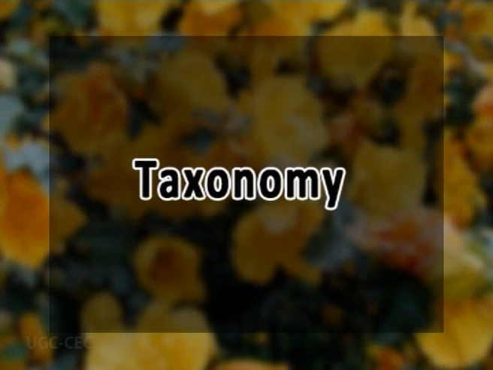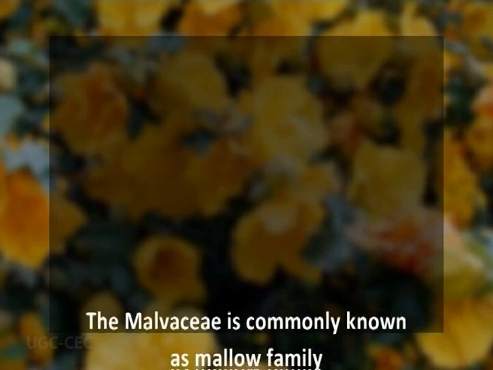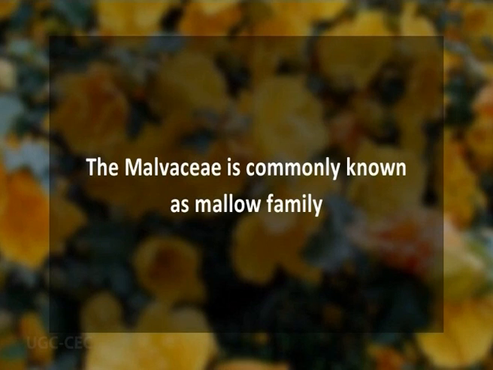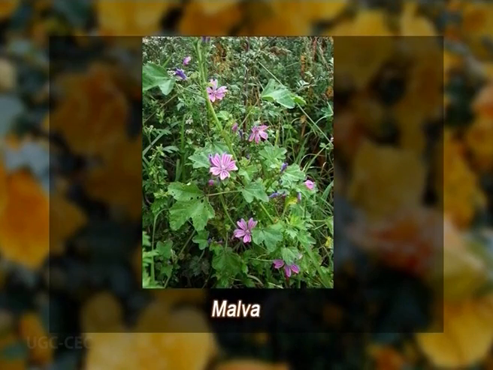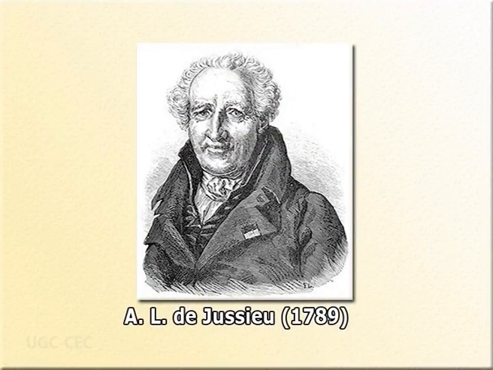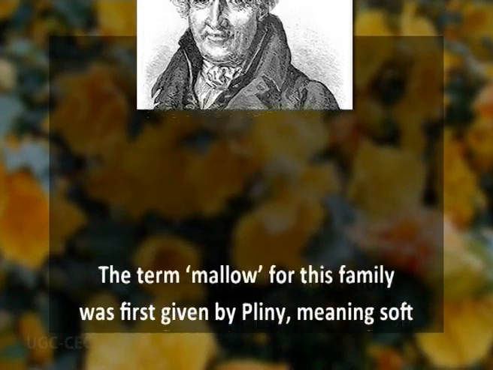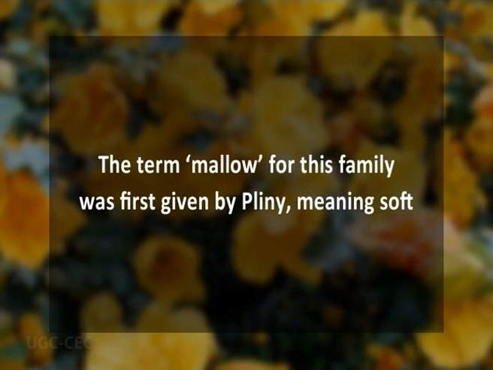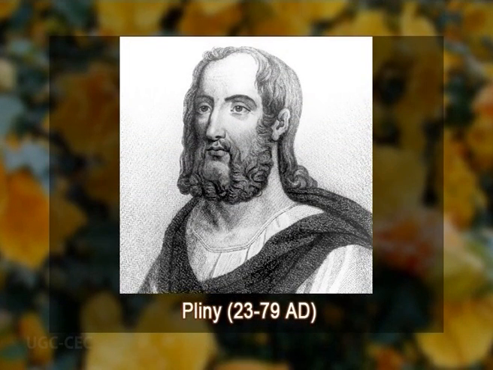So starting with taxonomy. The Malvaceae is commonly known as the Mallow family. The family name Malvaceae is based on the scientific name of the type genus Malva. Malvaceae as a family, as a formal taxonomic category, was established first of all by a French botanist, de Jussieu. The common name, the Mallow family, is basically derived from a term mallow, which was first given by Pliny, and it means soft.